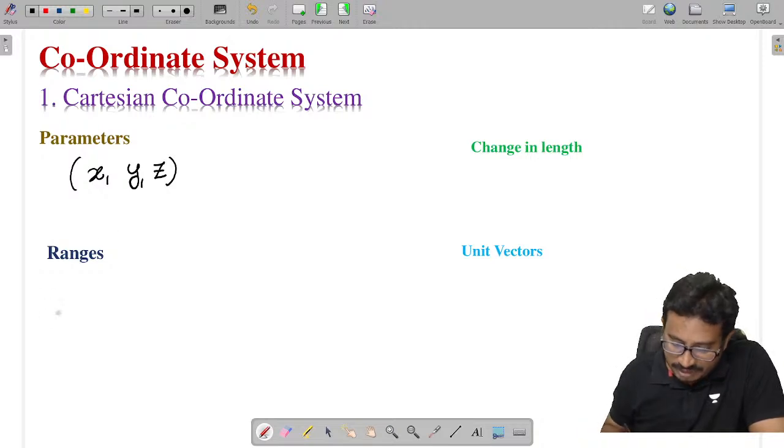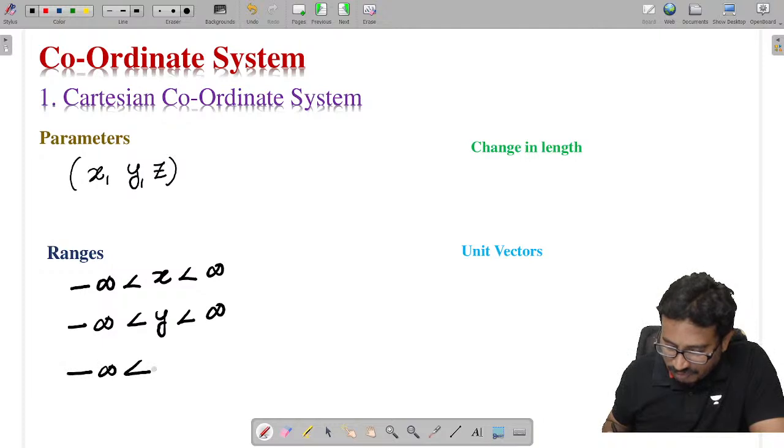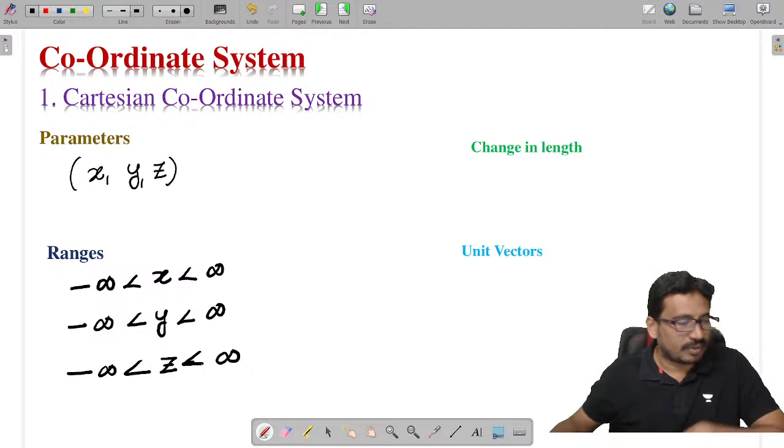And what will be the range of x, y, z? X can take any value from minus infinity to plus infinity. Y can also take any value from minus infinity to plus infinity. Z can also take any value from minus infinity to plus infinity.